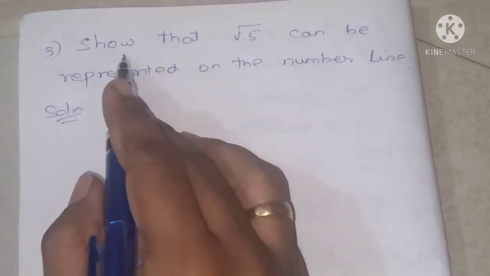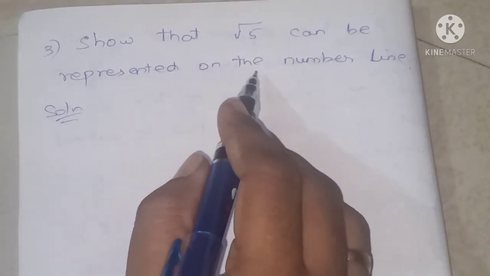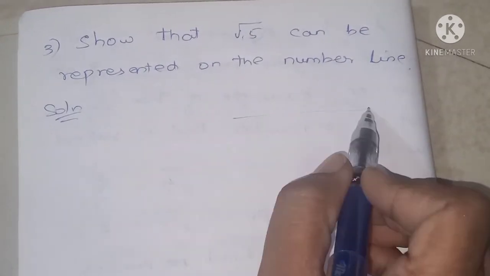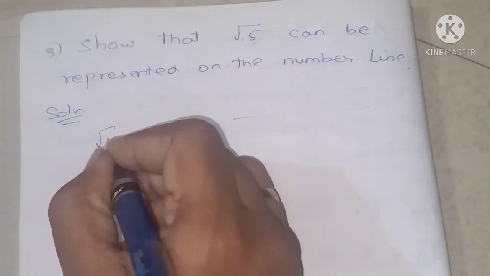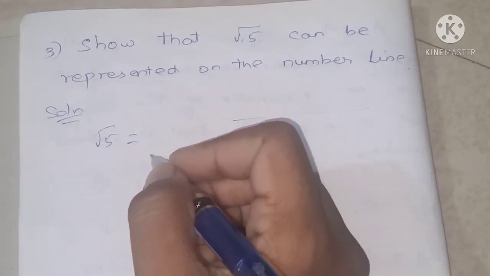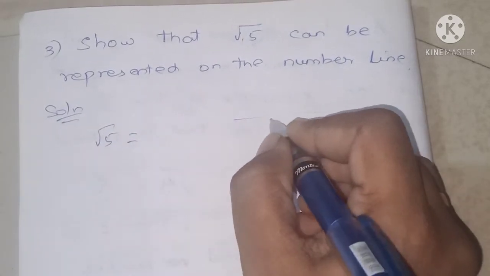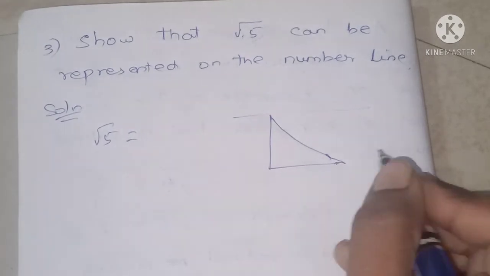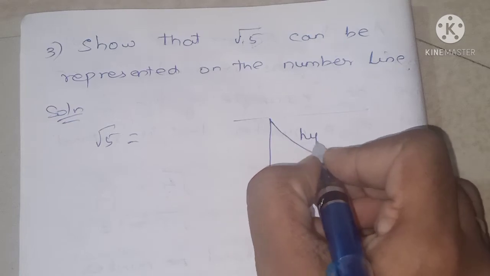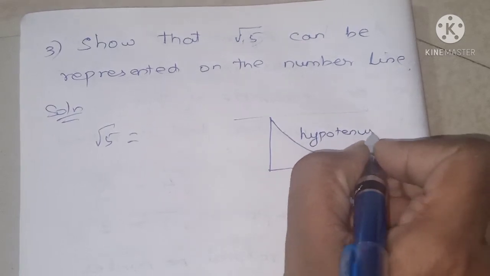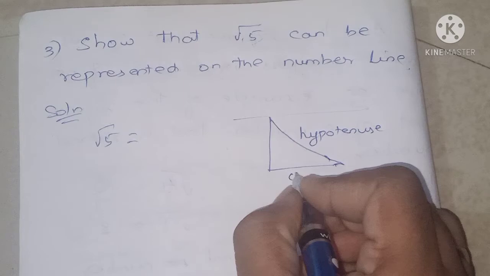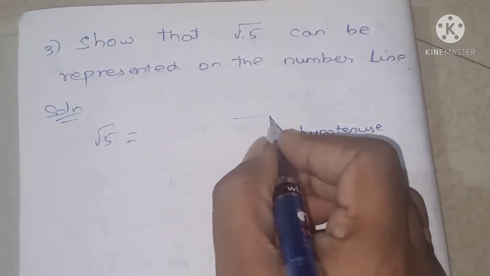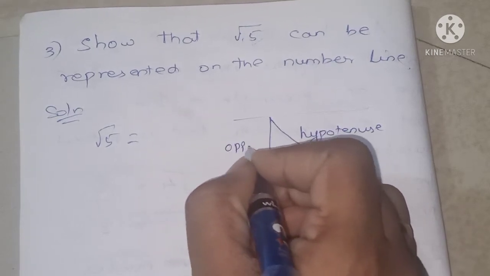Next, third question. Show that root 5 can be represented on the number line. So we are going to represent root 5 on the number line. For that you just consider the Pythagoras theorem. So you know that in a right angle triangle, this we call the hypotenuse, this we call the adjacent side, and this straight line is called the opposite side.